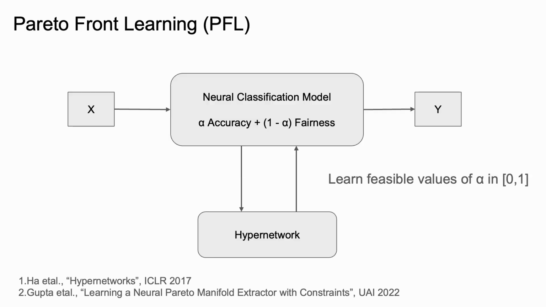Hypernetworks allow us to map the entire trade-off space in one run corresponding to all feasible values of alpha. This improves model training time, all the while giving stakeholders a full view of the trade-off space. So given a neural classification model which takes in data X corresponding to labels Y, the hypernetwork acts as a supervisory model, adjusting the weights of the classifier to learn different trade-offs between accuracy and fairness.